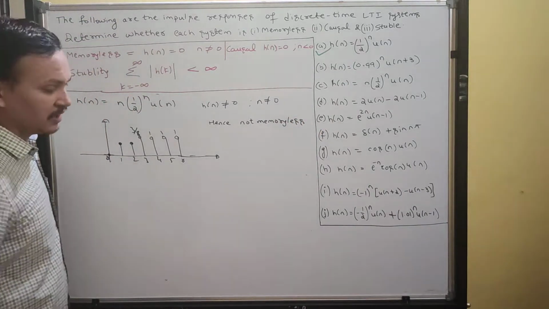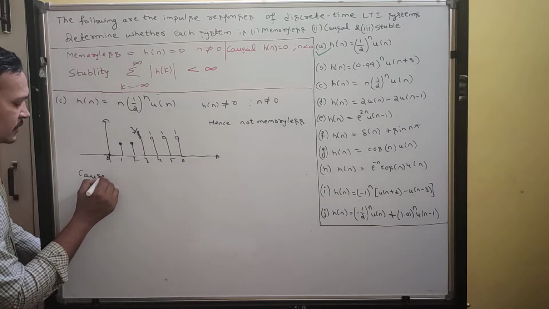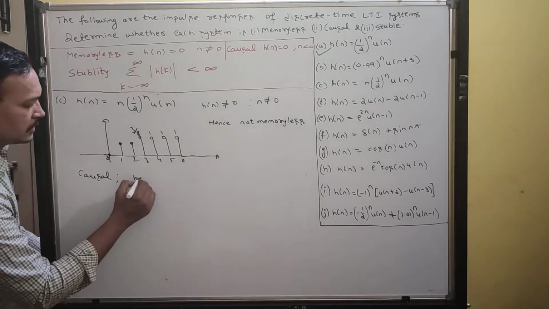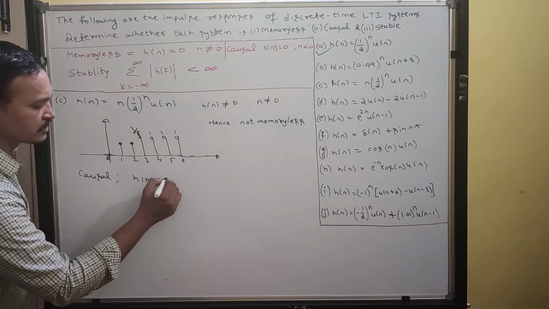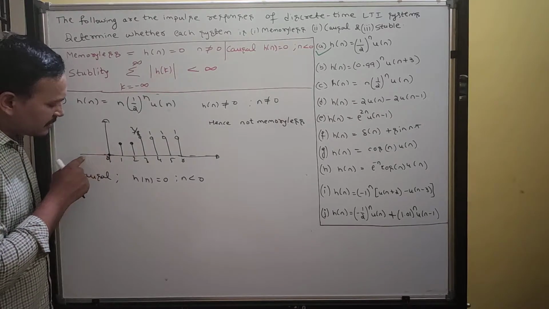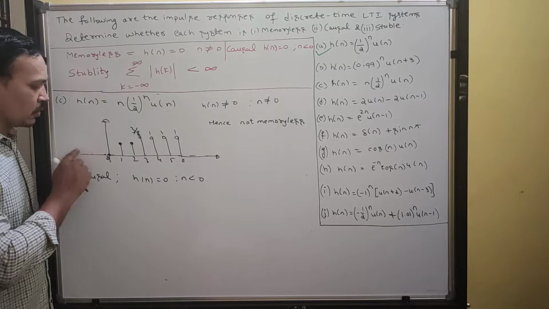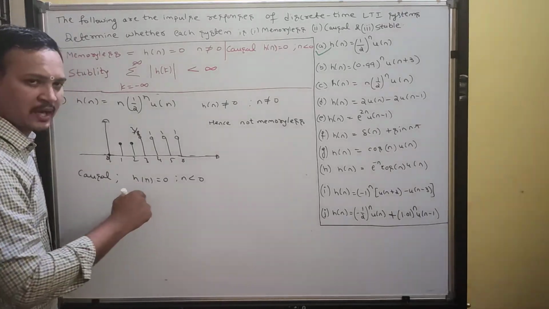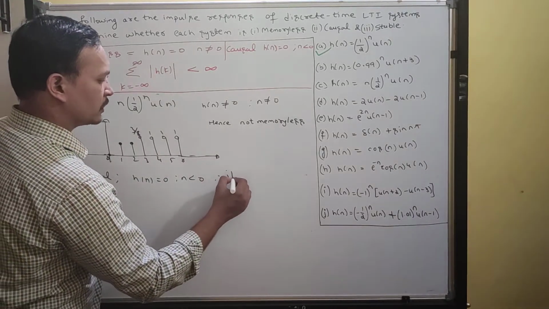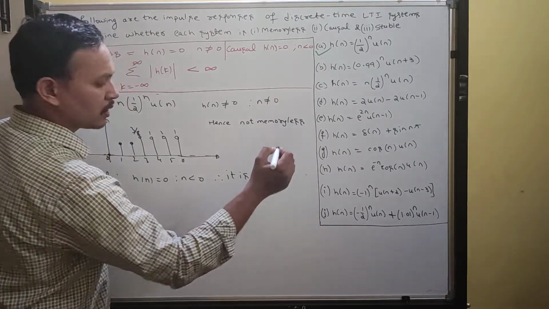Then what about causality? Okay, it is causal. C-A-U-S-A-L, causal. See, the h of n value equals 0 for n less than 0. Check here: less than 0, less than 0. What is your h of n? 0. Its condition is valid. Therefore, it is causal. Remember.